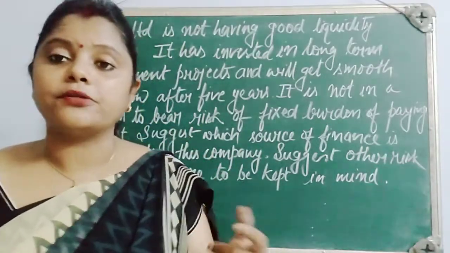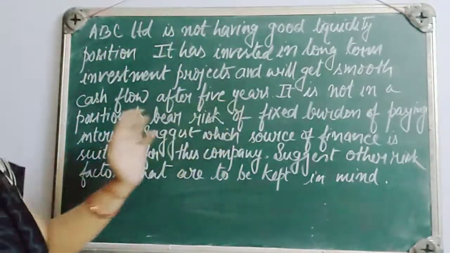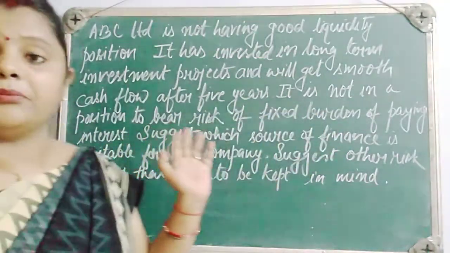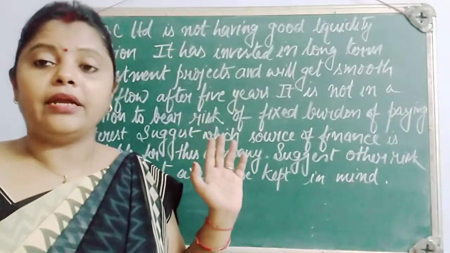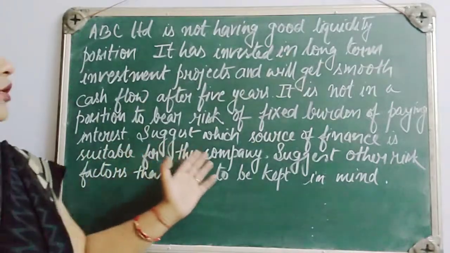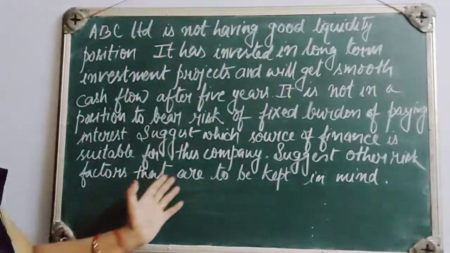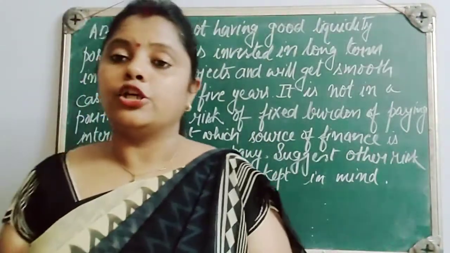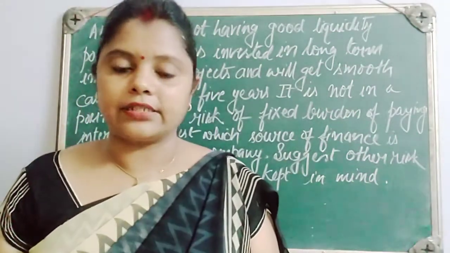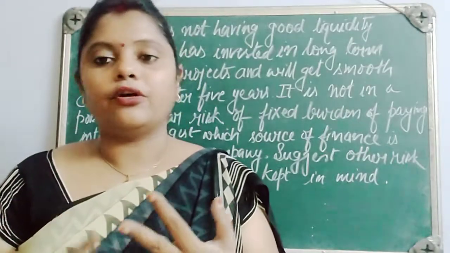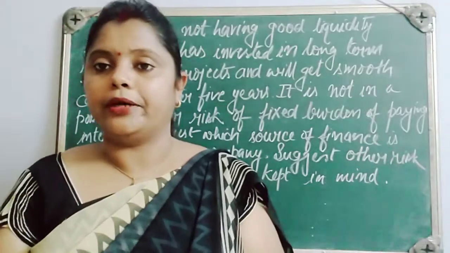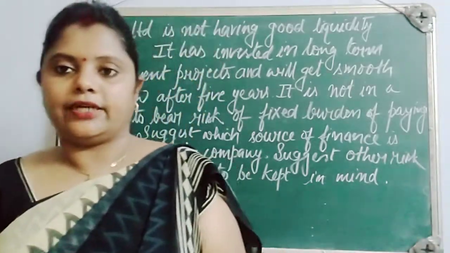So what are the options now? What they are saying is that it is not in a position to bear the risk of the fixed burden of paying interest. So the company cannot pay a fixed interest. Suggest which source of finance is suitable for this company and suggest other factors that are to be kept in mind. So which source is suitable? First of all, what are the things which we have discarded? We cannot go for loan, we cannot go for debenture, we cannot go for public deposit. That means we cannot bear a fixed burden. So what is the solution left?